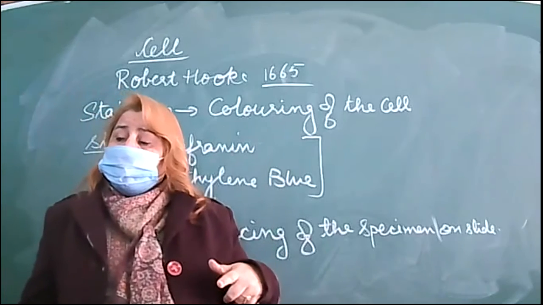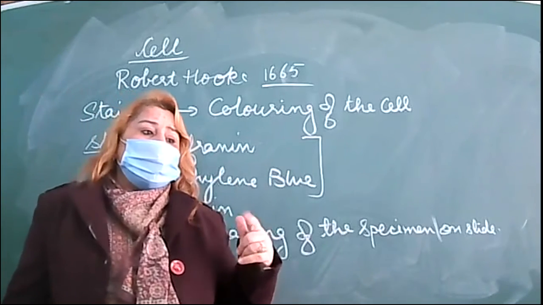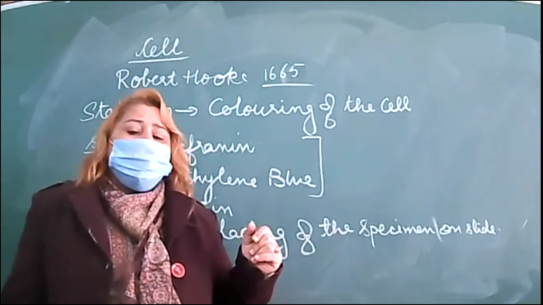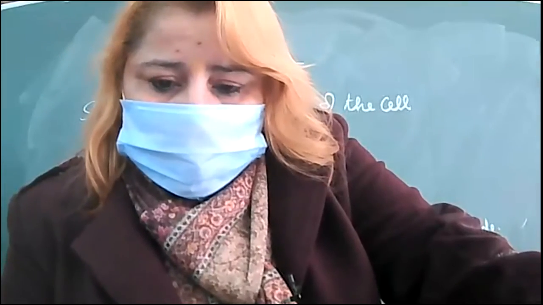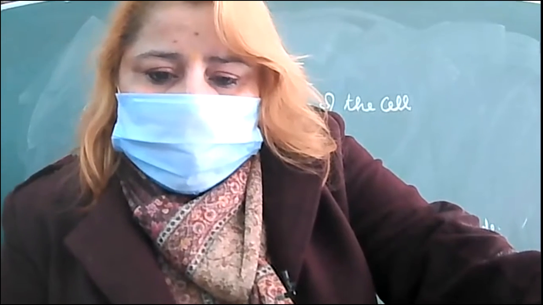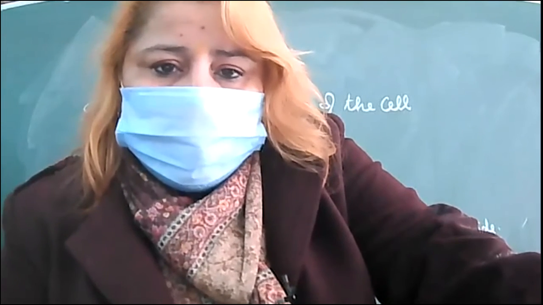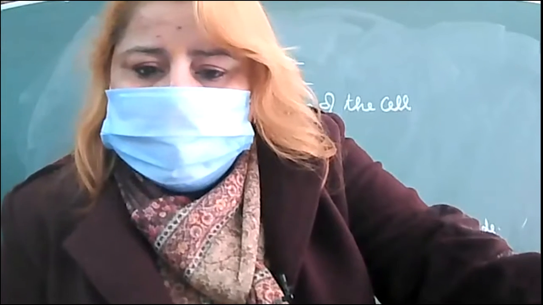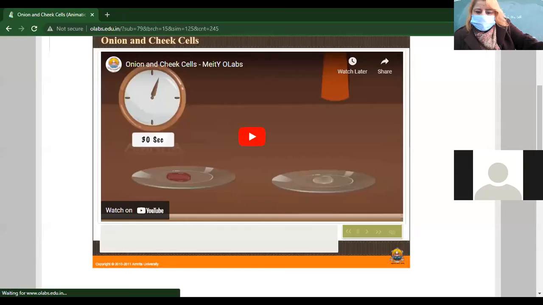The activity we discussed was the temporary mount of the onion and cheek cell. I'm going to show you the video to revise it.